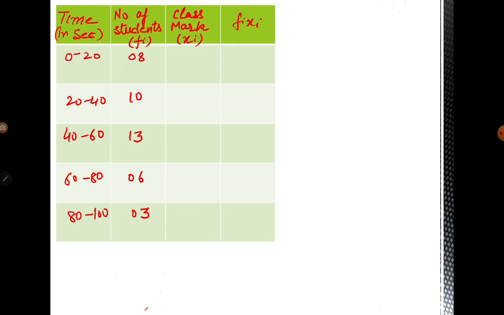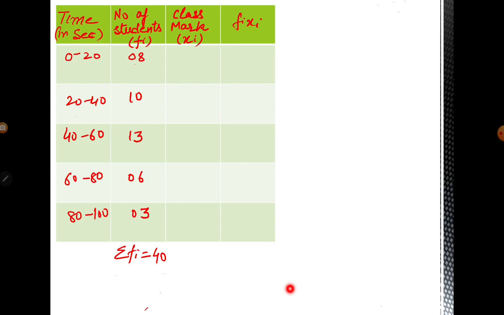Here in the 0 to 20 class interval, there are 8 students. In the next interval there are 10 students, like that. All of these are the frequencies fi. So sigma fi, the sum of all these frequencies, is equal to 40 students, which is given in your question. The sum of 8, 10, 13, 6 and 3 is 40. So 40 students are participating in the race.